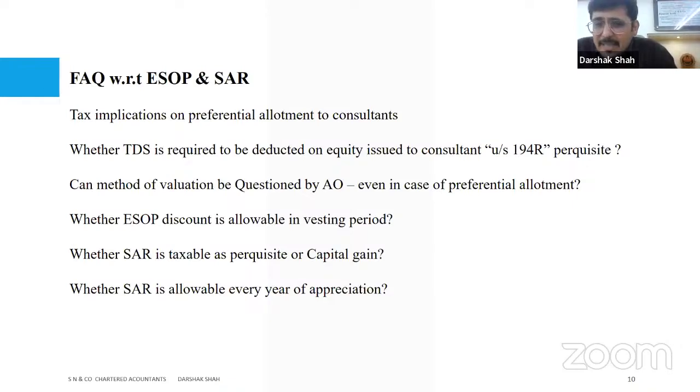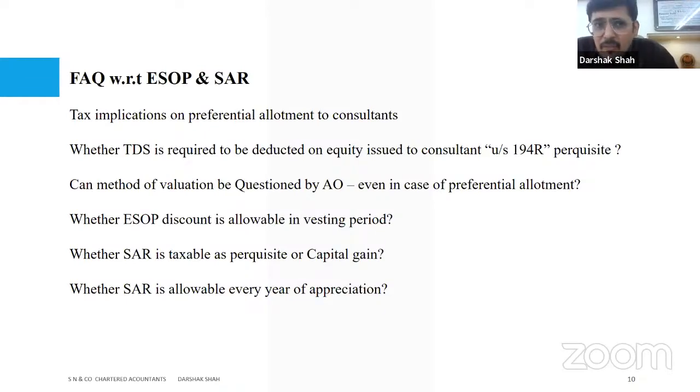But if he takes a preferential allotment, because he is also a shareholder, at the first stage, what is going to be the tax implication of that is the question which might come across, right? Now, when I say tax implication, what do I mean by that?